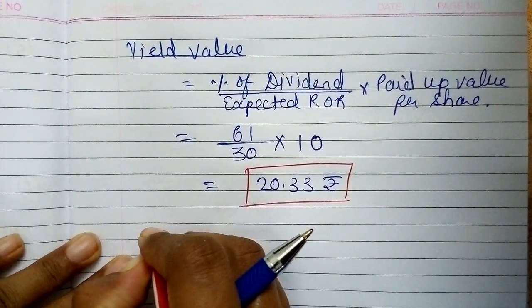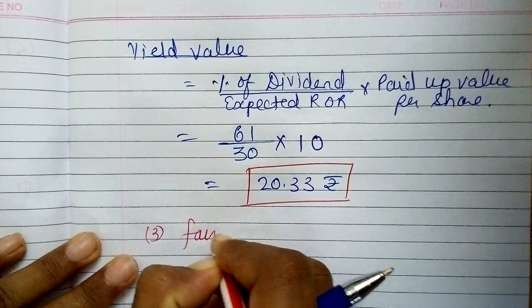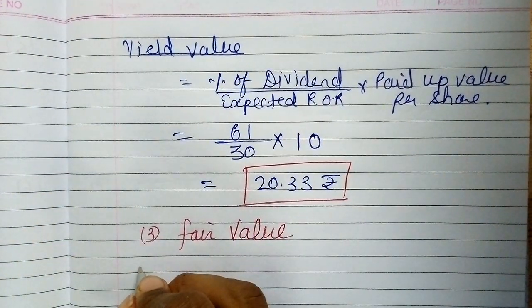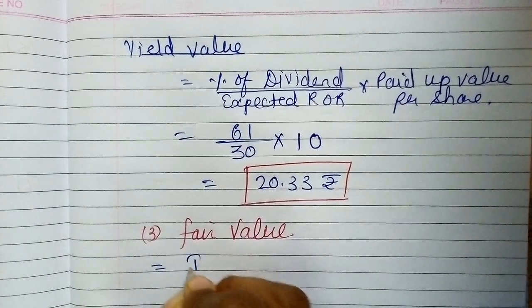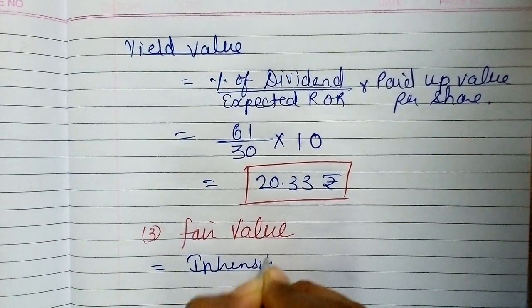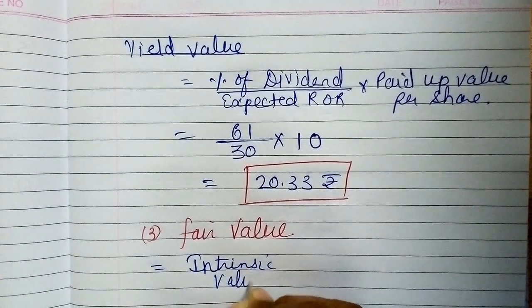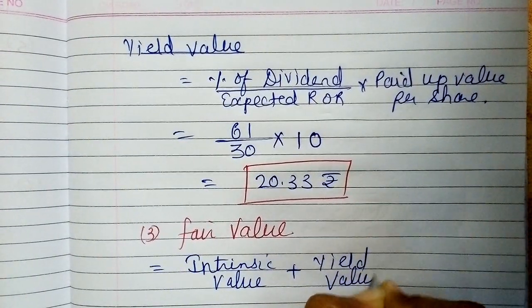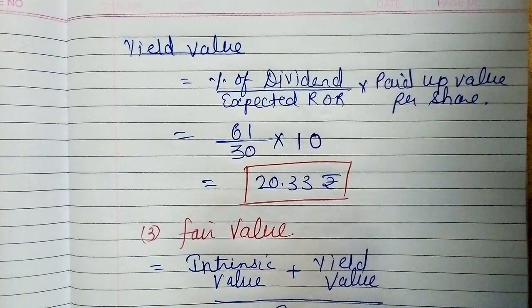And the last one, third one, fair value. So formula, intrinsic value plus yield value divided by 2.